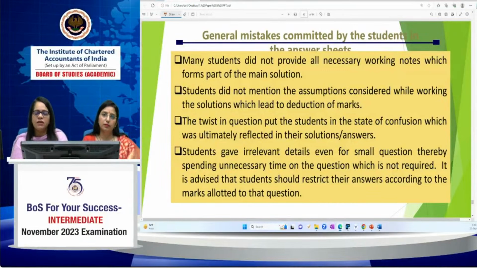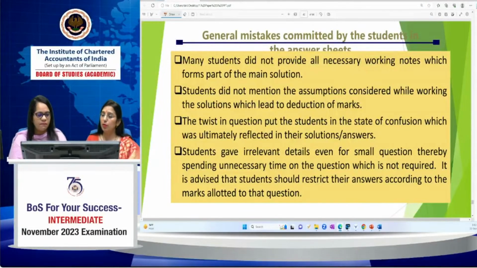Sometimes there is a twist in the question which you usually ignore, because you think, okay, this is my question, I've already done it in my practice, so I need not read the question paper very carefully. Keep your eyes and mind open, and provide your answer as per the requirement of the question.